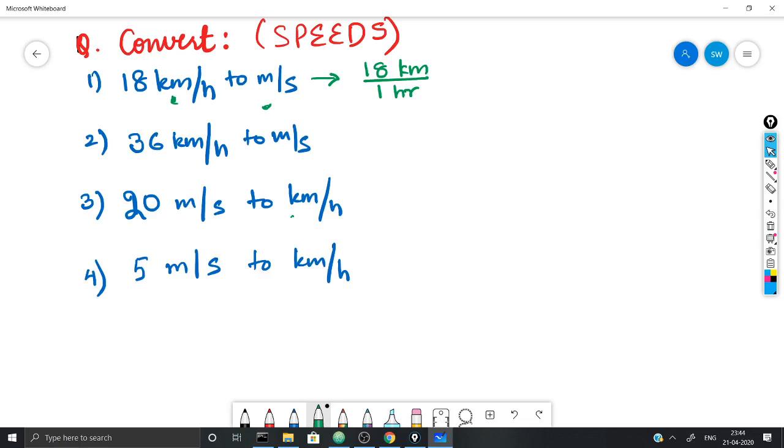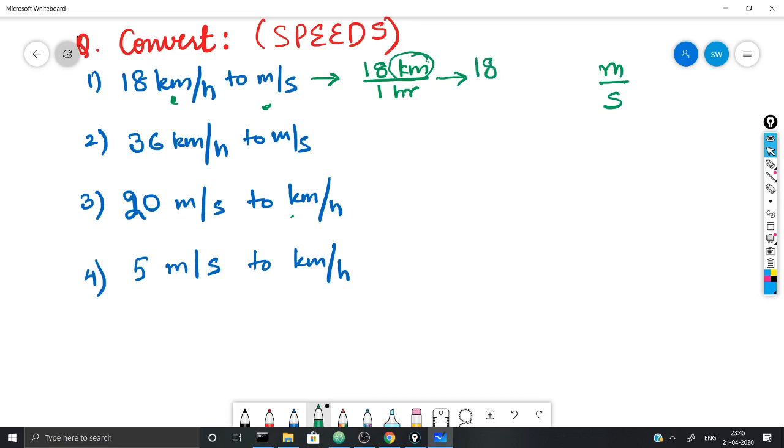Now, this may be something new for you. Here it is 18 km per hour. Per hour means per 1 hour, that is, in the denominator it is 1. So in order to convert it into meters per second, I have to convert kilometers to meters.